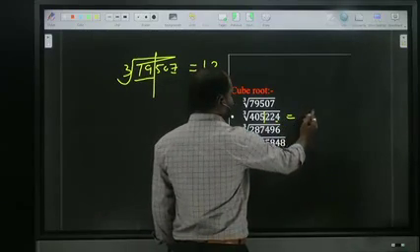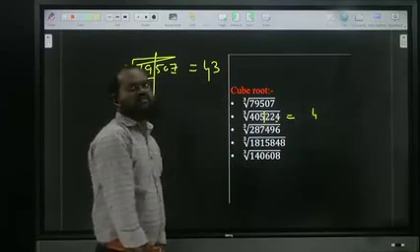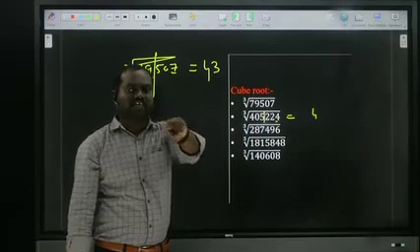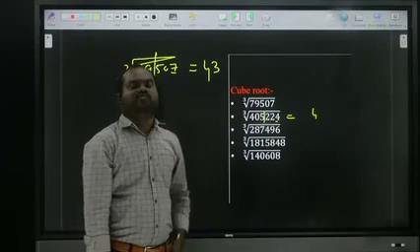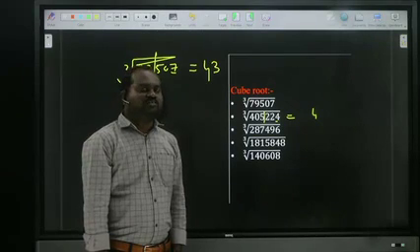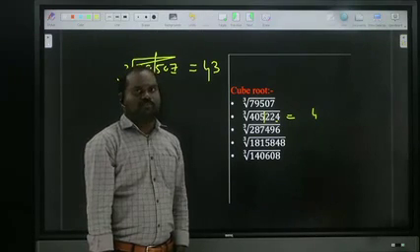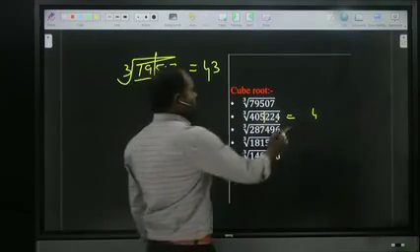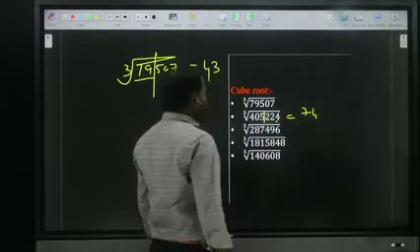Write down 4. First step finished. Second step. Observe this entire part. 405 is nearby which cube? 7 cube is 343. 8 cube is 512. 8 means crossing, so 7. So what is the answer? 74. Right? Try this.